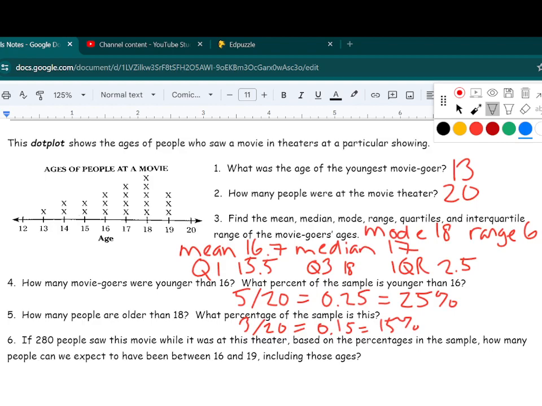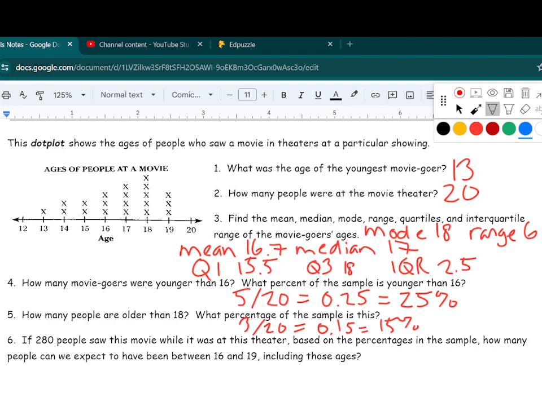Hello, friends. So in previous videos, we looked at a bunch of different data visuals. And in a couple of videos, we skipped a question. We're now going to go back to those questions. So with the dot plot, we had found all this information previously. If you don't remember or don't know how to do that, make sure you go back to that video.